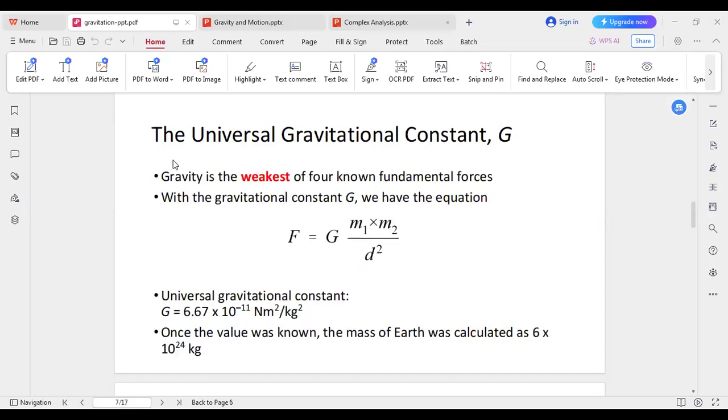So in this universal law of gravitation, there is a gravitational constant, capital G. Gravity is the weakest of the four known fundamental forces. That means with the gravitational constant G, we have the equation F equals G m1 m2 over r square. The universal constant, capital G, equals 6.673 into 10 to the power minus 11 Newton meter square per kg square. Once the value was known, the mass of the Earth could be calculated, and the mass is 6 into 10 to the power 24 kilogram.